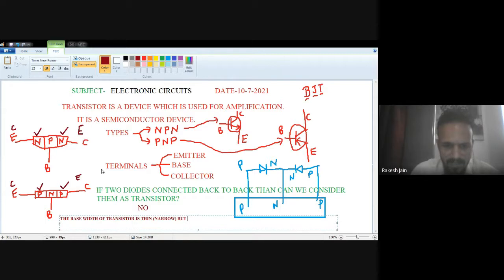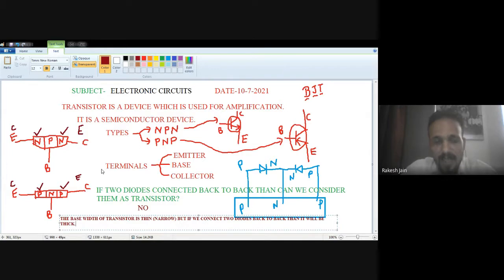But if we connect two diodes back to back, then it will be thick. Really thick. One reason is this one.